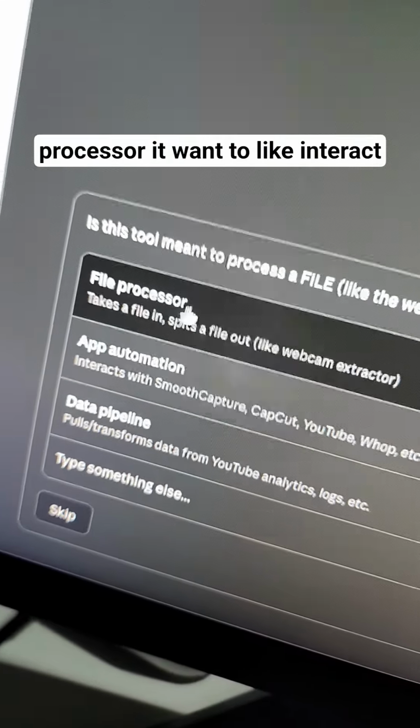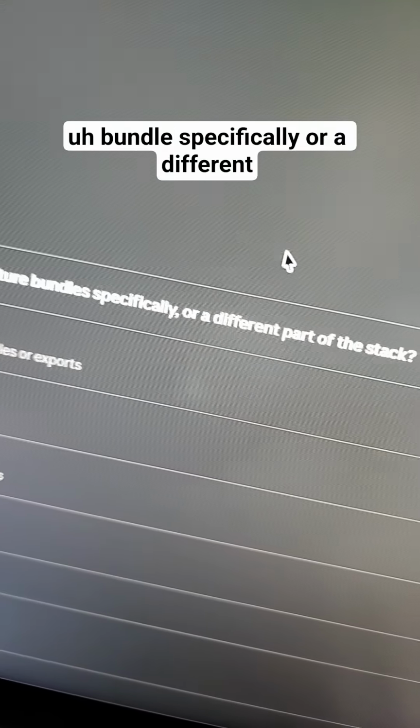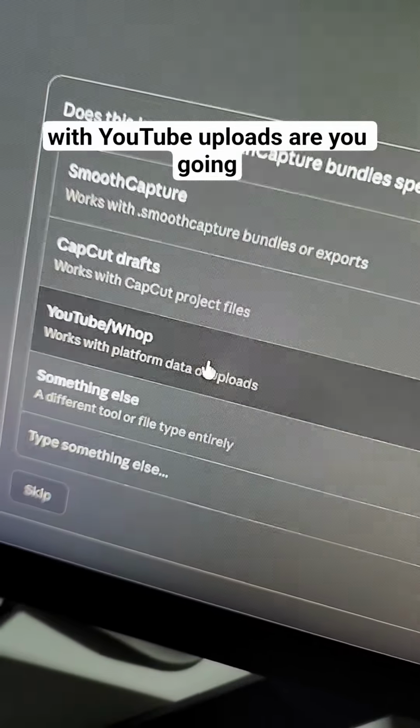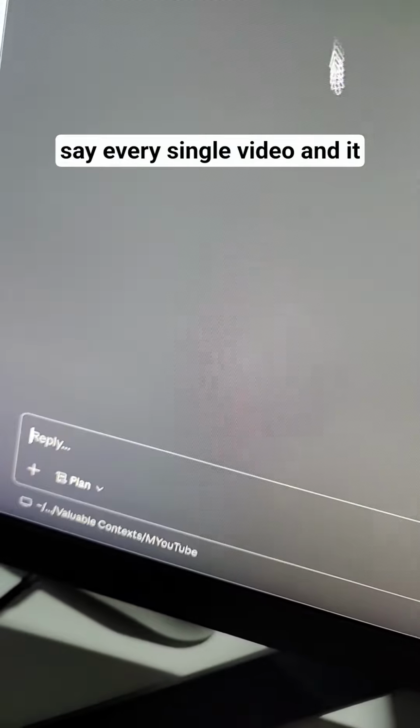It wants to interact with an app. Now it's asking me, does this involve Screen Studio, my recording software, specifically, or a different part? Okay, works with YouTube uploads. Are you gonna use this in every video or only sometimes? Let's say every single video.